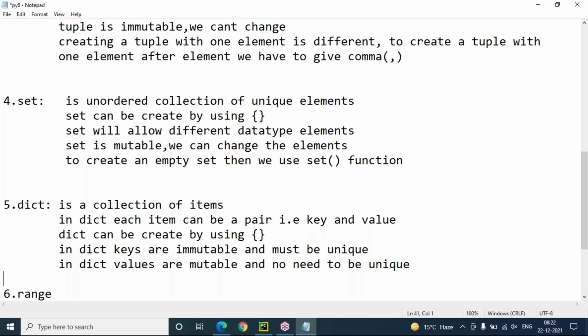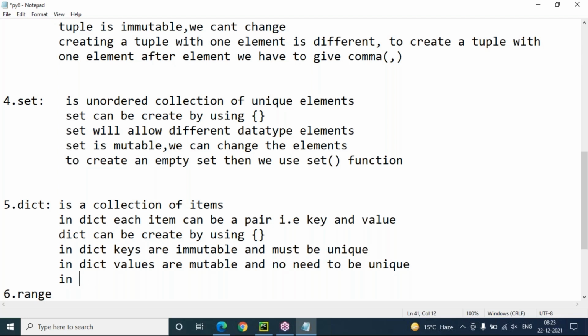For example, in one organization, so many employees are there. Their employee IDs are unique, those are keys, but employee names need not be unique. Employee names can be changed, but employee ID keys cannot be changed. But sir, set is mutable, we can modify. Tuple is immutable, we cannot modify. String is immutable. List is mutable. But what about dictionary? You cannot say directly dictionary is mutable or immutable, because in dictionary only keys are immutable and values are mutable.